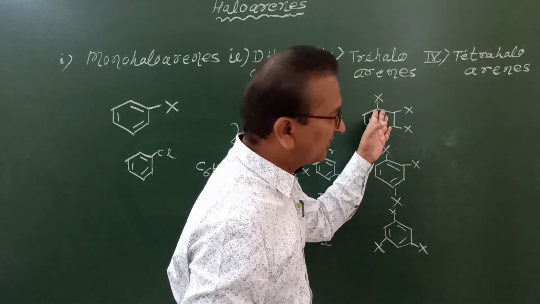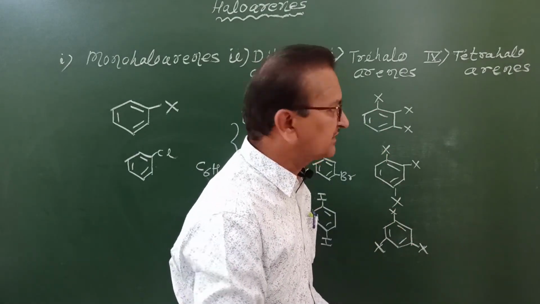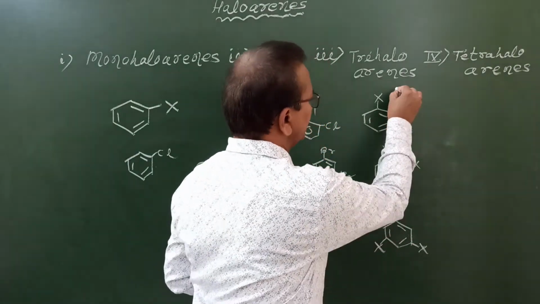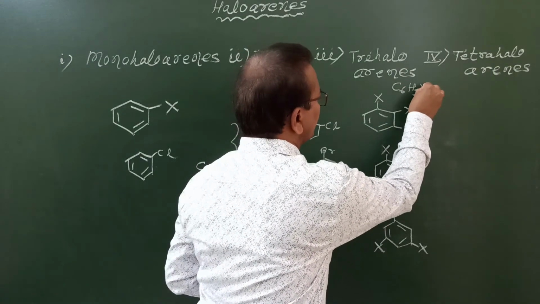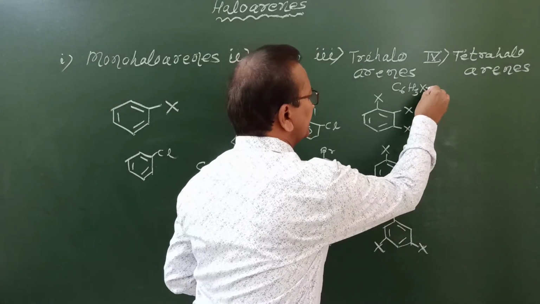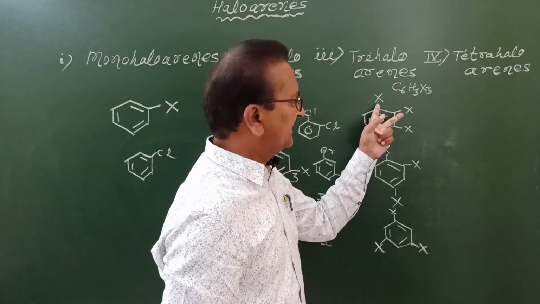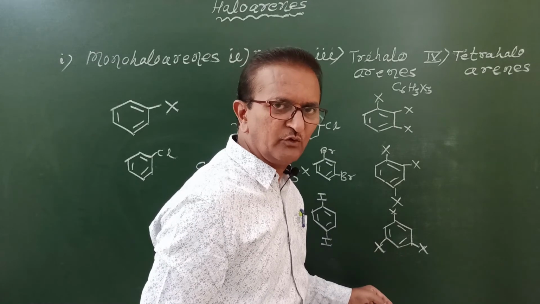And again, all these are position isomers of each other. What is the molecular formula for all these? The molecular formula for all these is C6H3X3. Here X represents halogen atoms. We can attach chlorine atoms, bromine atoms, or iodine atoms.